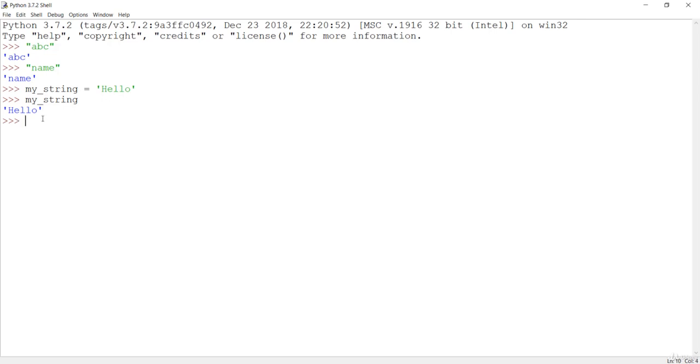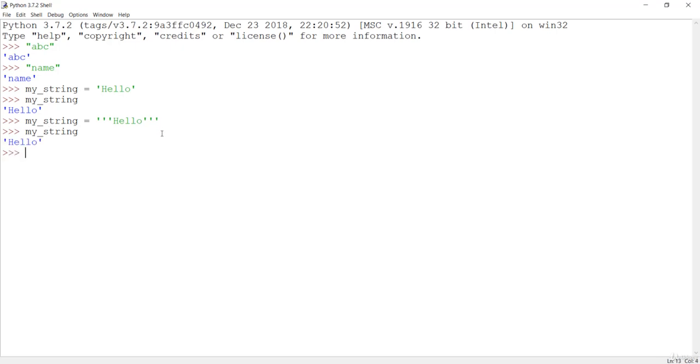Let me create a new string with the same name, but in this case I'll use triple single quotes over here. If I close this with the same quotes, then this is going to work. But if you remove one quote, and you see over here we have 3 opening quotes and only 2 closing quotes, it is not going to work. You have to put 3 closing quotes, and then you have created your string, which is the hello string.